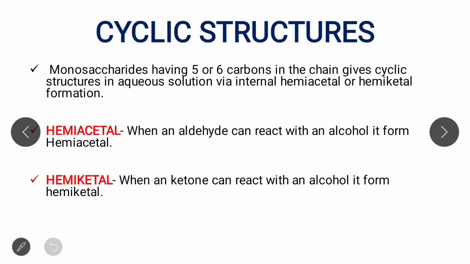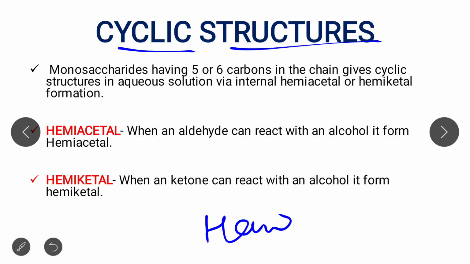Next, cyclic structures. In my first lecture on carbohydrates, that is part 1, if you have not watched it, then please watch that lecture. I discussed the cyclic structure there. What are cyclic structures? Cyclic structures are basically represented by the Haworth structure, the Haworth formula. That is, we rotate the Fischer formula, converting it into a cyclic structure.